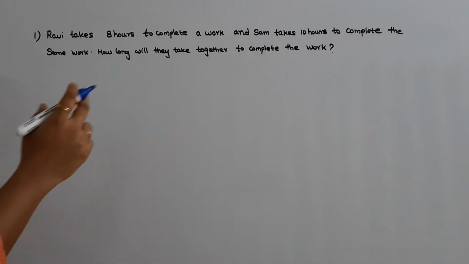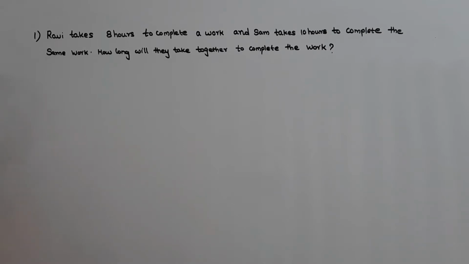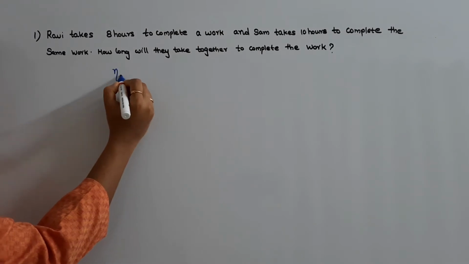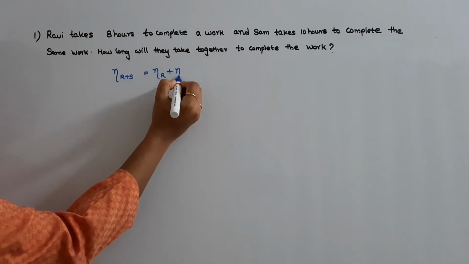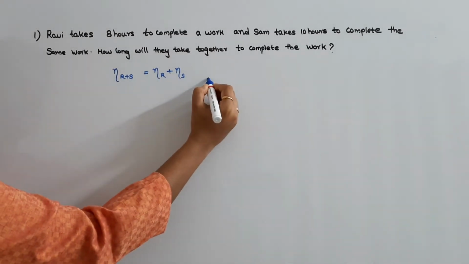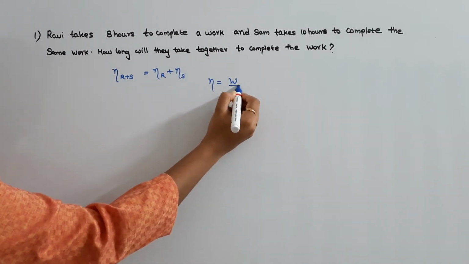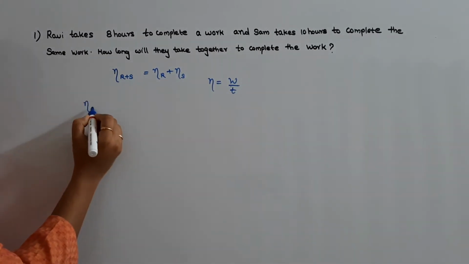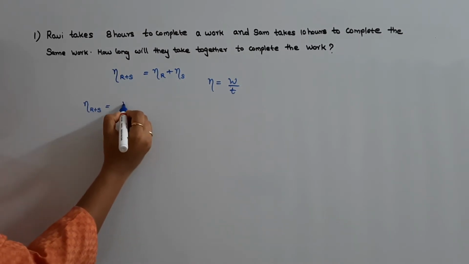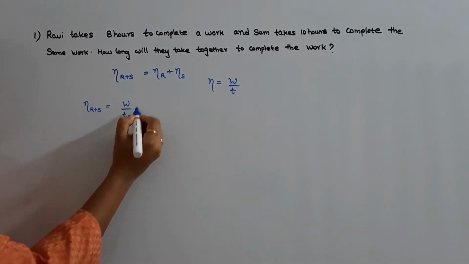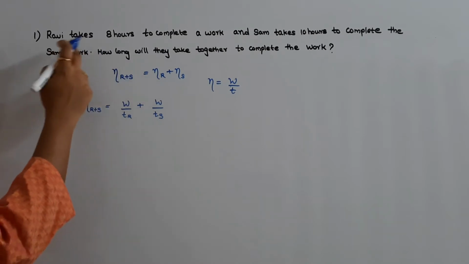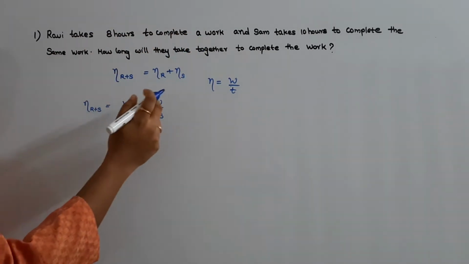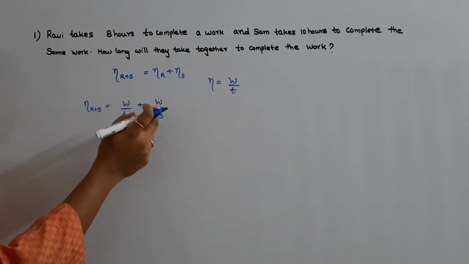This is the same question. Now let us see how we can take work done as the LCM of time taken. We know that efficiency of R plus S is equal to efficiency of R plus efficiency of S. Efficiency is equal to work done by time taken. Hence, efficiency of R plus S is equal to work done by time taken by R plus work done by time taken by S. Work done is the same for Ravi and Sam.